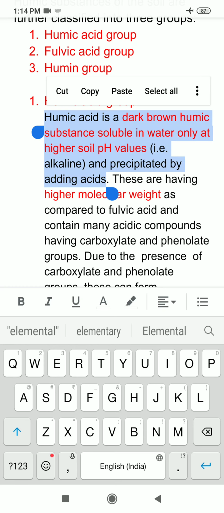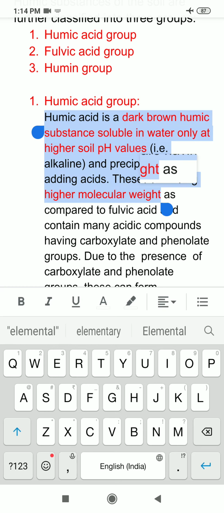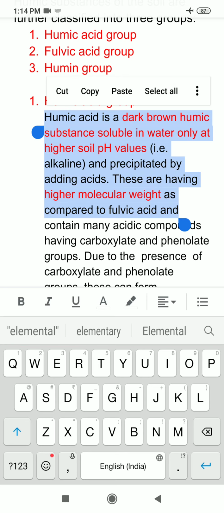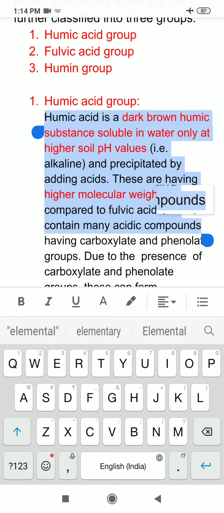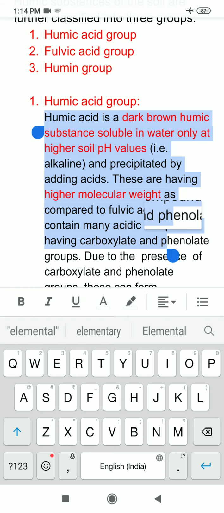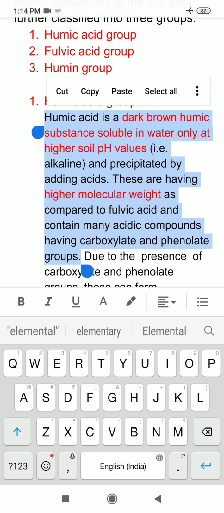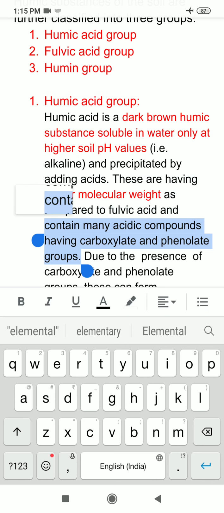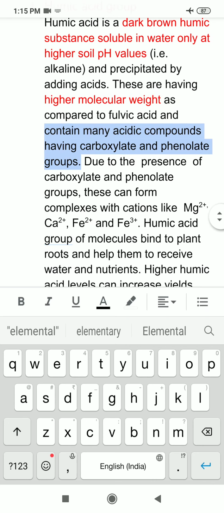acids, and these are having higher molecular weight as compared to the fulvic acid group, and they contain many acidic compounds having carboxylate and phenolate groups. You already know that common acidic functional groups in organic chemistry are carboxylic acid group and phenolic acid group. So, the humic acid group contains carboxylate and phenolate.